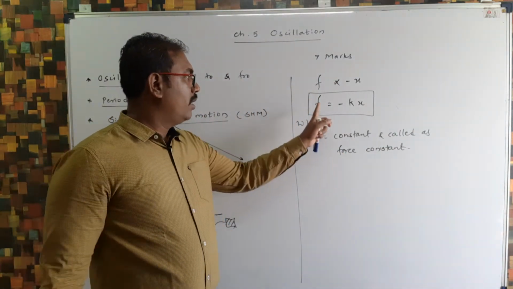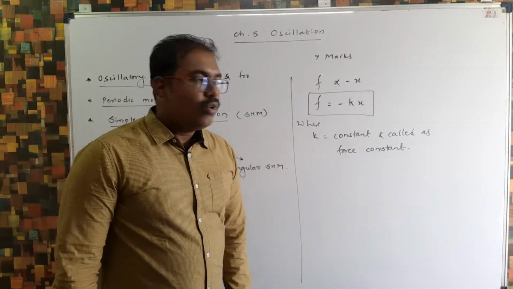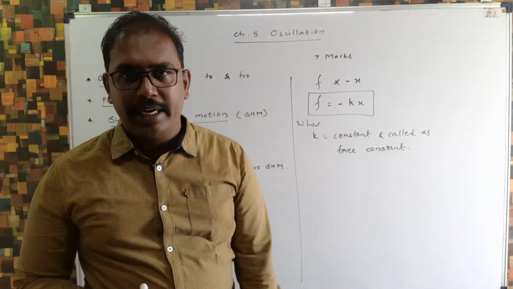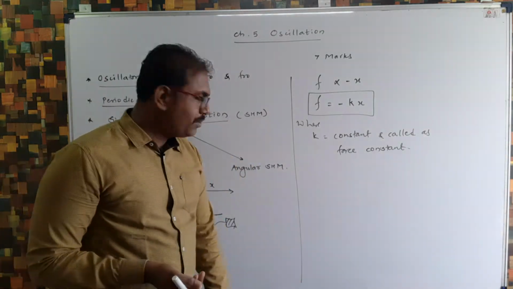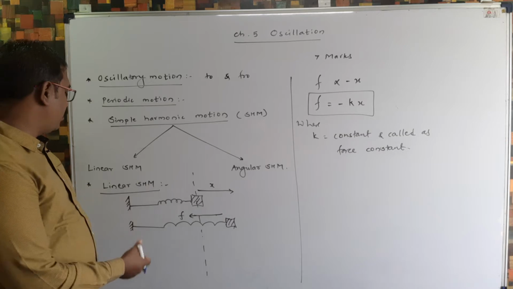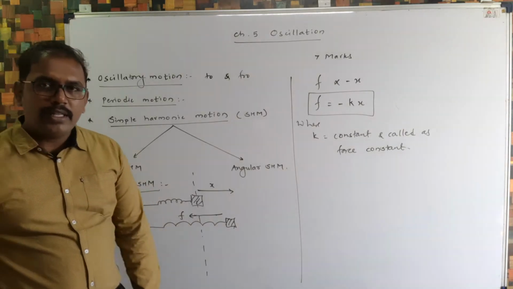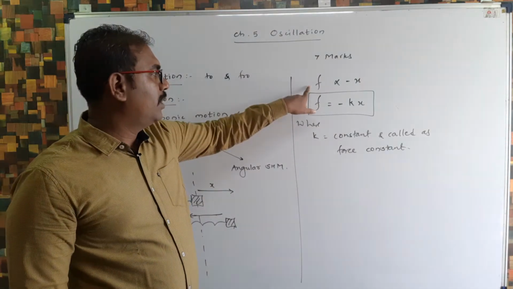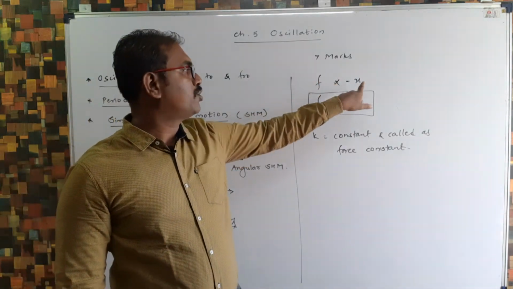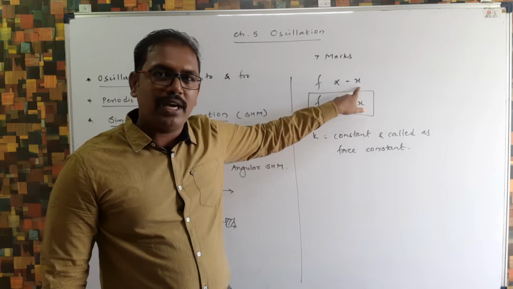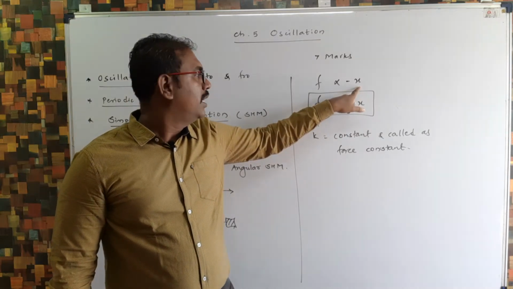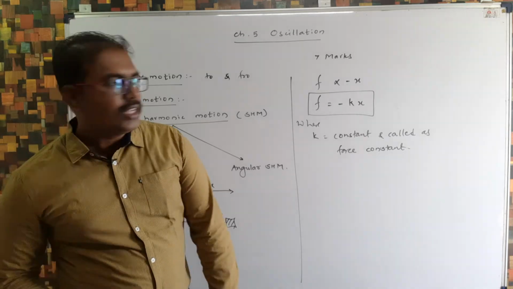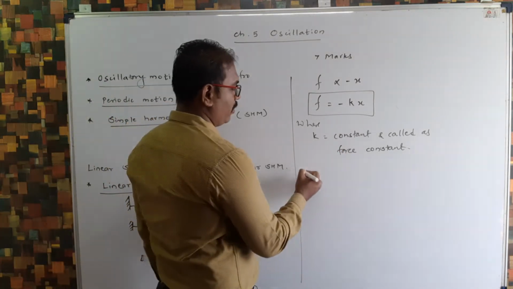Now here, linear SHM means what? Where the force is proportional to displacement and both are oppositely directed. That kind of motion is the linear SHM. If someone asks you what is linear SHM or to define linear SHM, then you can define it in this way: the oscillatory motion where restoring force is directly proportional to displacement and both are oppositely directed is called linear SHM.